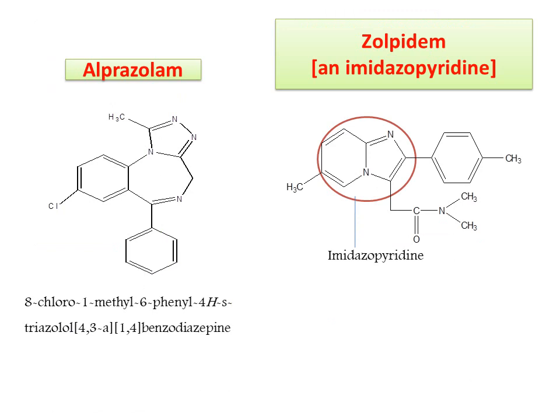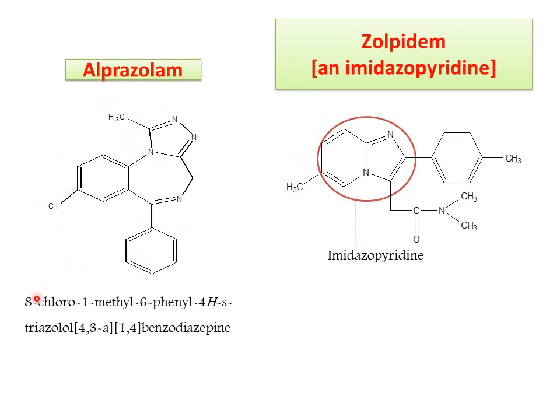Next one is alprazolam. Coming to the structure of alprazolam, this is the structure. It comes into the category of triazolobenzodiazepines. So I already said that to the benzodiazepine structure, we are attaching a triazolo ring. This is the structure of alprazolam.